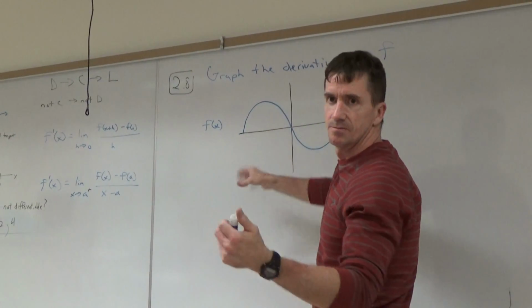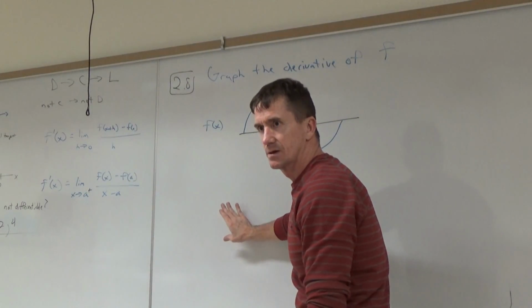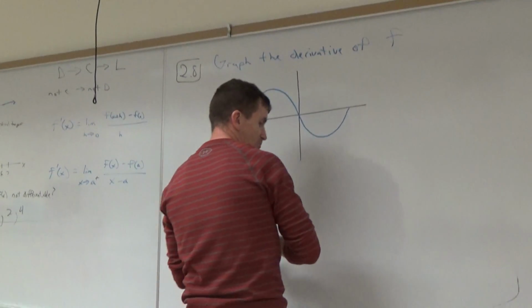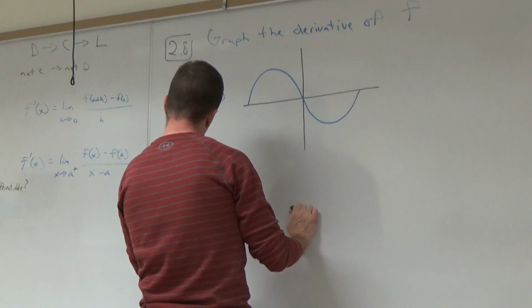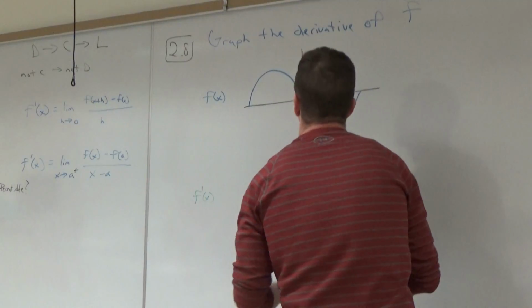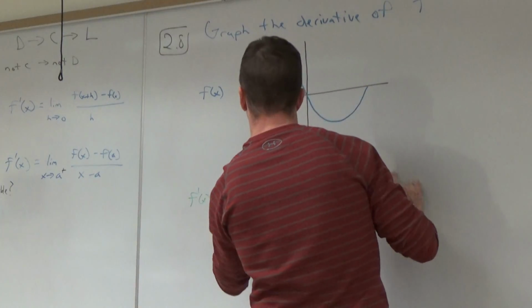If you have room, right underneath it, let's graph f prime, because it really helps us stay organized. So right underneath this, we're going to graph f prime. I'll put it in green. f prime of x. We're going to graph that.